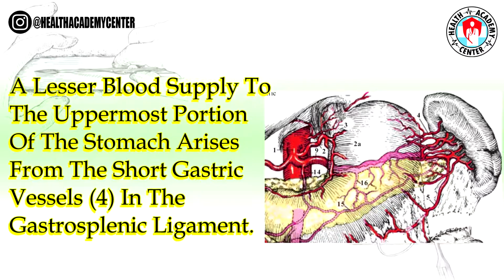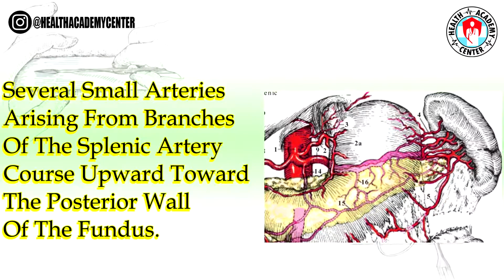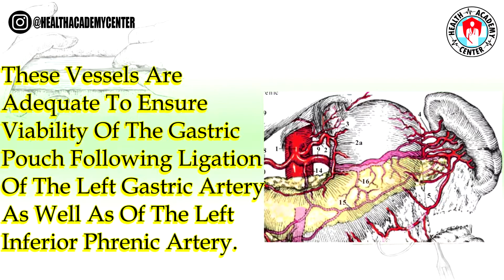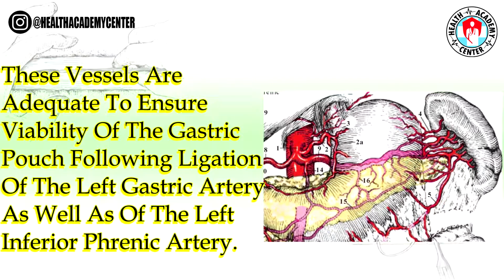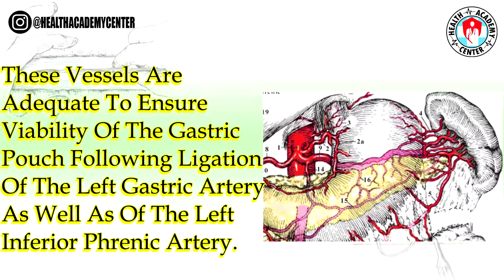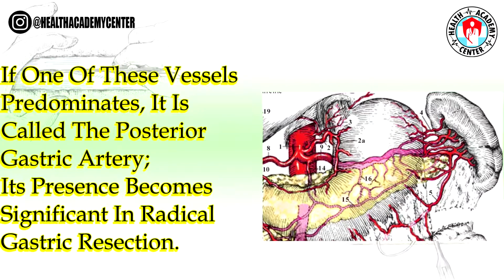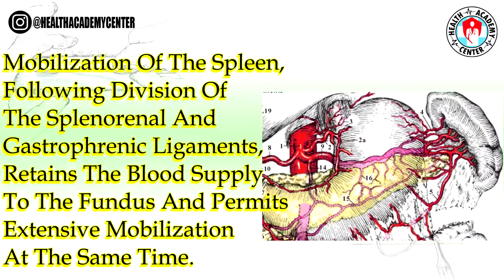gastrosplenic ligament. Several small arteries arising from branches of the splenic artery course upward toward the posterior wall of the fundus. These vessels are adequate to ensure viability of the gastric pouch following ligation of the left gastric artery as well as of the left inferior phrenic artery. If one of these vessels predominates, it is called the posterior gastric artery. Its presence becomes significant in radical gastric resection.